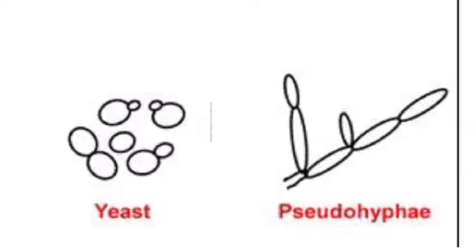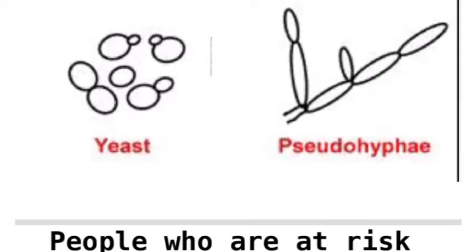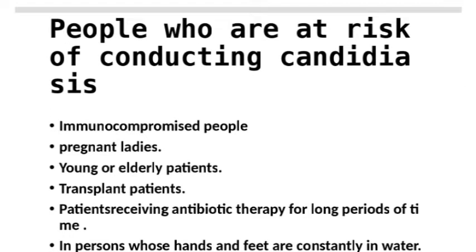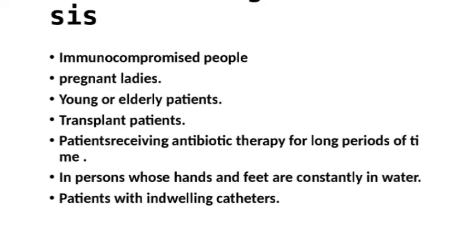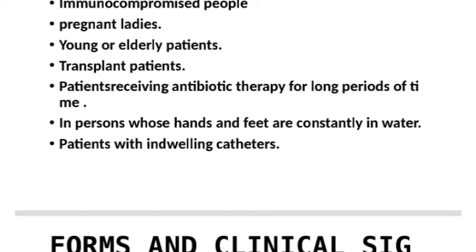Now, let's look at people who are at risk of contracting this kind of disease. We have immunocompromised people who have low immunity. We have pregnant ladies. We have the young or those people who are old, and transplant patients. We have patients receiving antibiotic therapy for longer periods of time. We also have persons whose hands are always in water, most of those people who wash utensils in restaurants. Also, we have patients who have indwelling catheters. Catheters are instruments or devices which are inserted in our bodies.